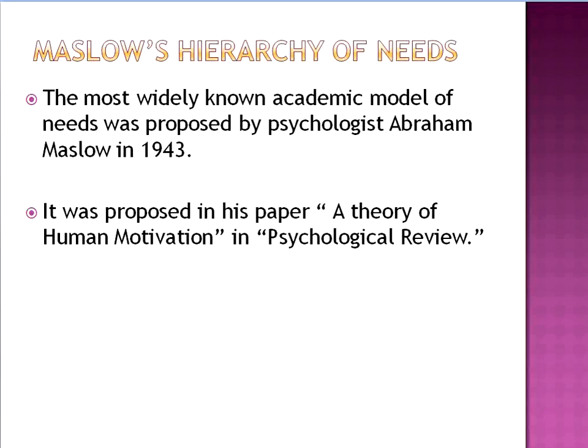What is the second point? It was proposed in his paper, A Theory of Human Motivation, in the journal Psychological Review. In that psychological journal, there was a paper by Abraham Maslow named A Theory of Human Motivation. The hierarchy of needs was proposed there. This is all about Maslow's hierarchy of needs. What are the extensions of this hierarchy? We'll proceed to the next slide to know all these things.